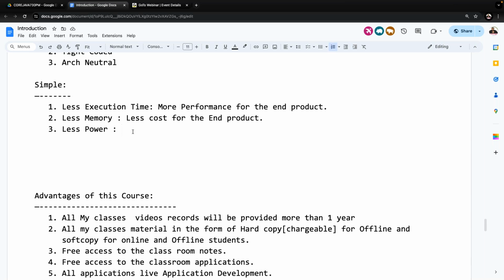But what happened internally? When I click on this red color button, internally the software component will listen to it. The software component will recognize our activity and identify the user intention. Then immediately it will pass a message to the hardware component: user wants to shut down the TV set, switch off the TV set.